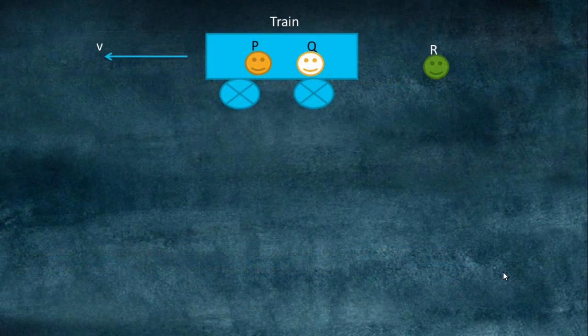If you are still confused about how to distinguish whether it's an inertial frame or a non-inertial frame of reference, and what the difference between both these frames of reference is, this picture will give you a better understanding. Let us say this is your train, and in this train two persons P and Q are sitting. A third person R is standing or sitting outside the train. And the train is moving with velocity v in the negative x direction.